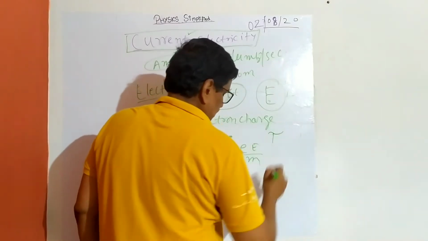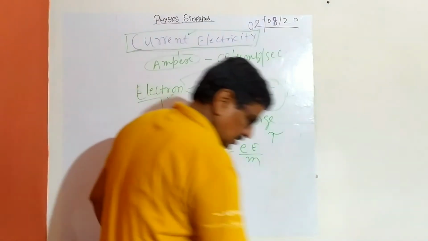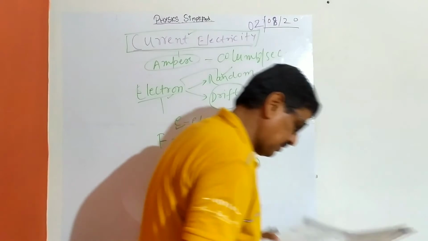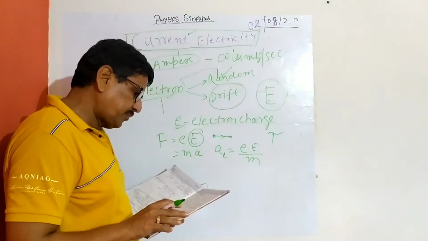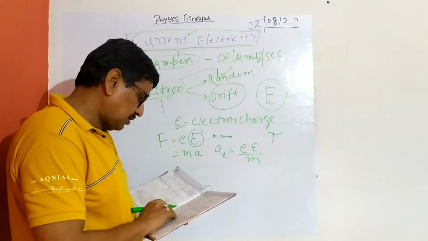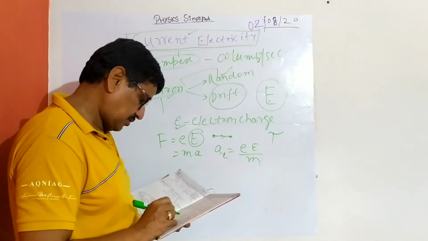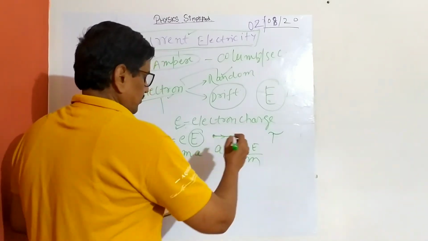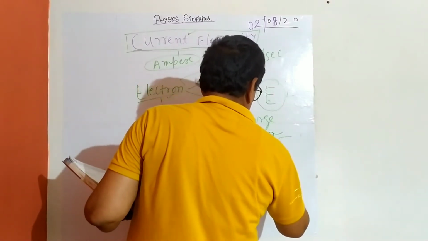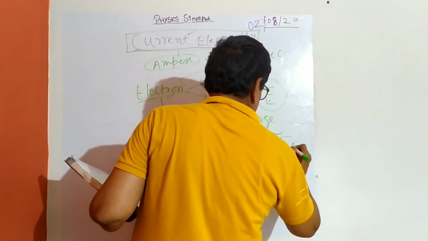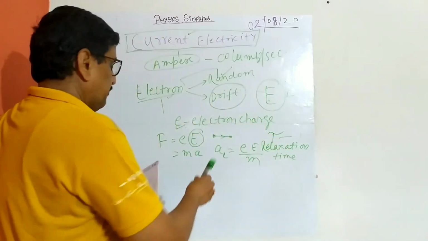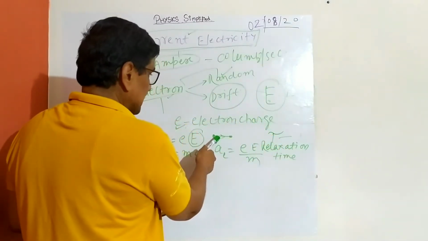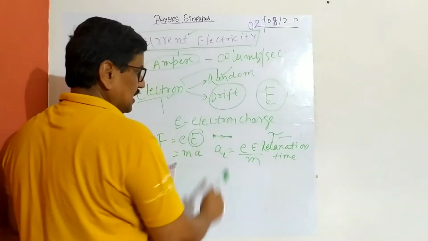What is that time called? That time is called relaxation time. Before hitting, the period for which it is relaxed is called relaxation time.